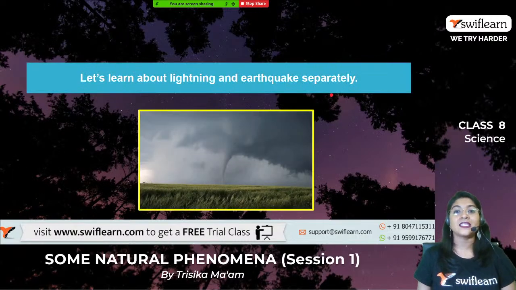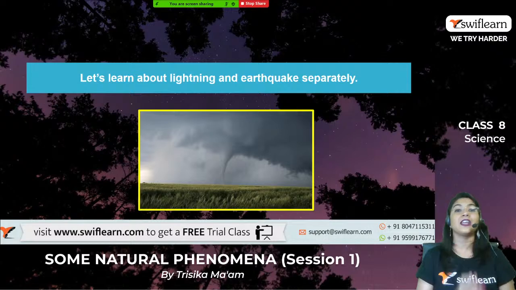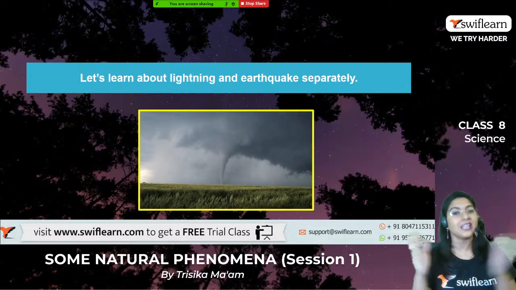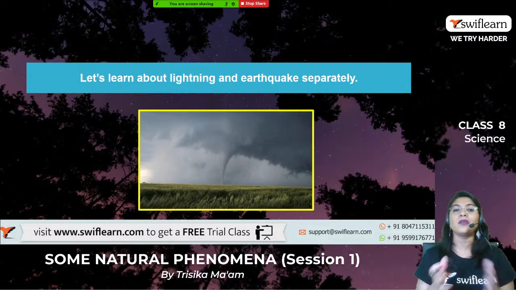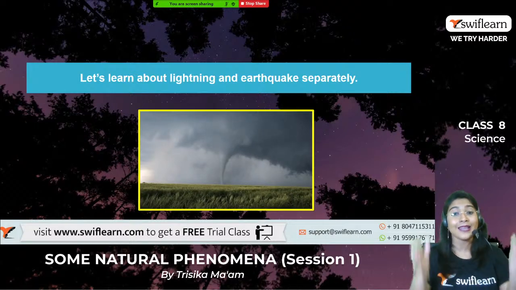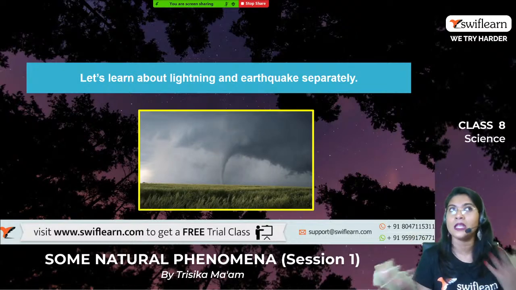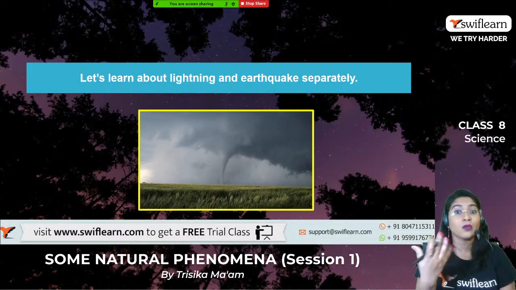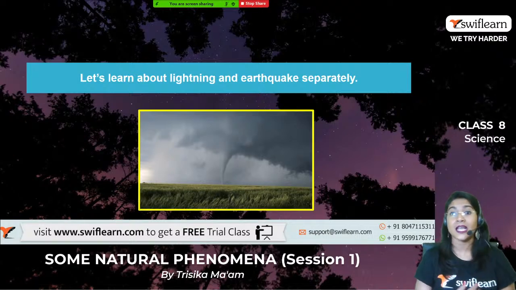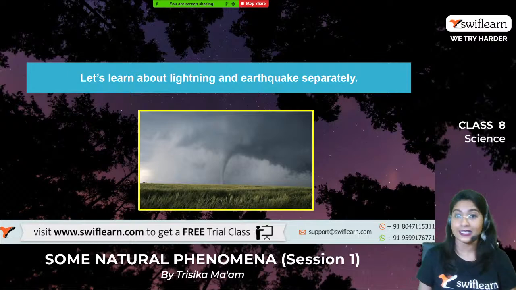Chalo. Let's now find out what we have mainly in our syllabus in class 8, that is the detailed study of lightning and earthquake. We will learn about lightning and earthquake separately, in detail: how each occurs, what is actually happening in nature, and what causes lightning and earthquakes. Fine. So let us start with lightning today.